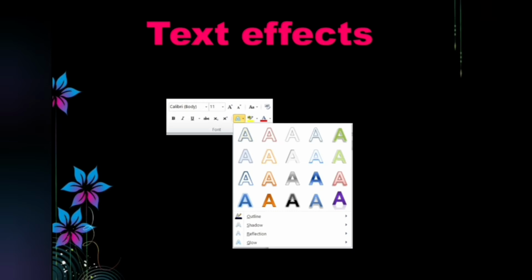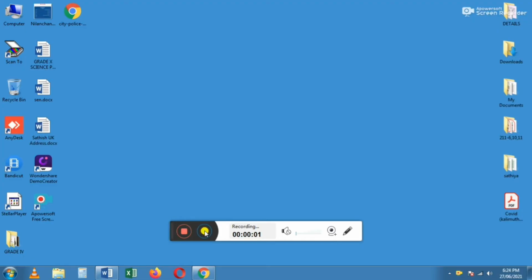Next one, text effects. What is meant by text effects? Apply a visual effect to the selected text such as outlining the text, shadow, glow or reflection. These effects are also available in the font group. Let's see. Text effect means apply the effects to the selected text.